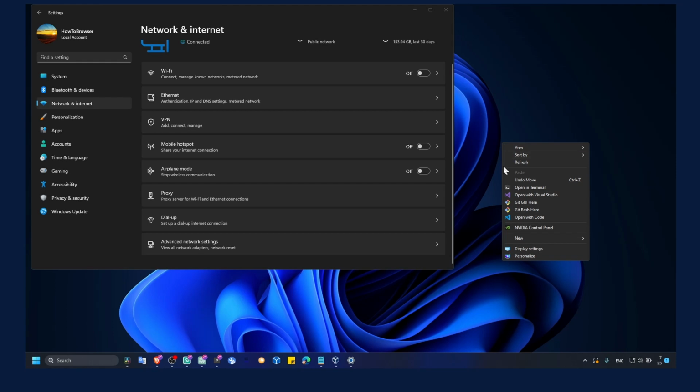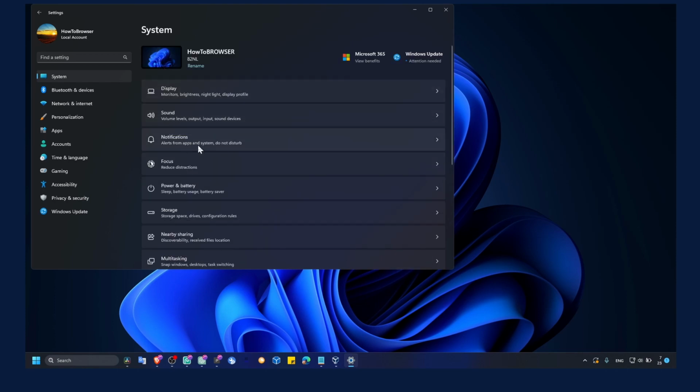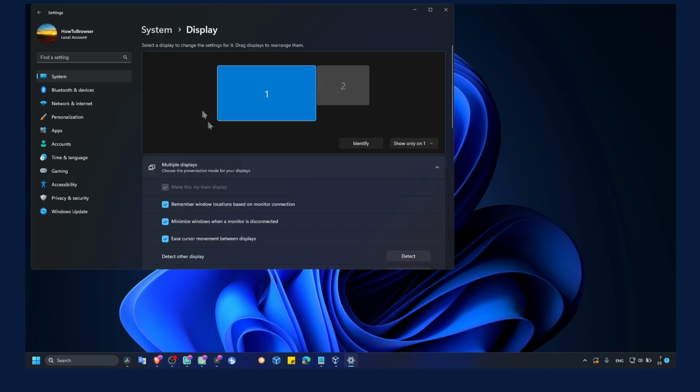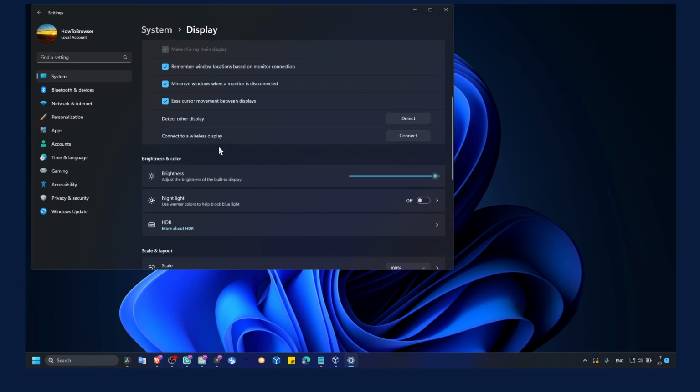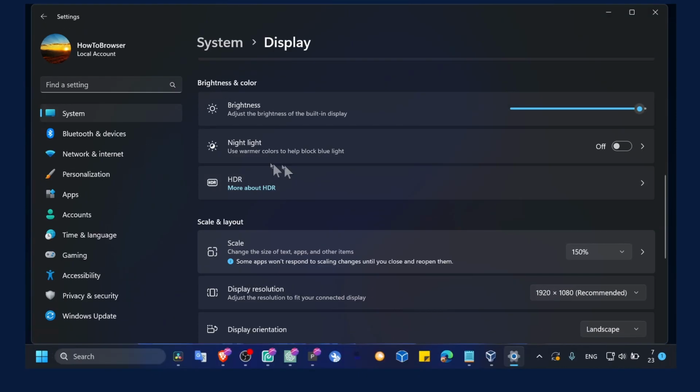And now right click and click on display settings. You can also go to system and click on display. And now here we have scale. Now from here you will be able to change the scale of the font. Now as you can see, the font is really huge.